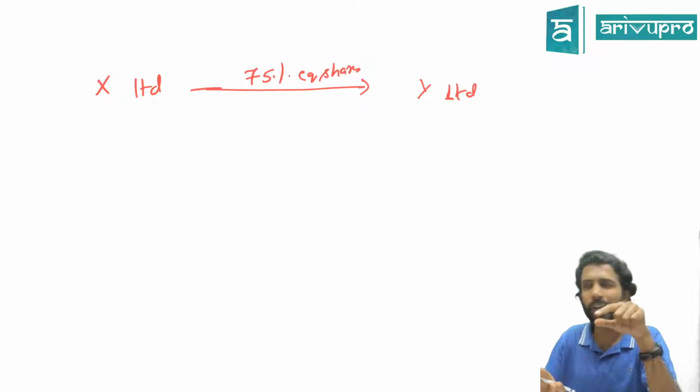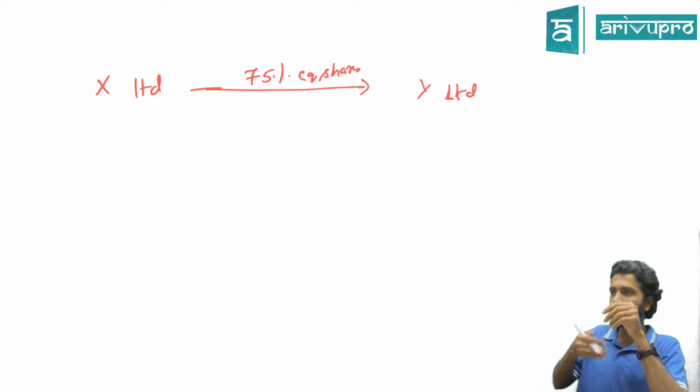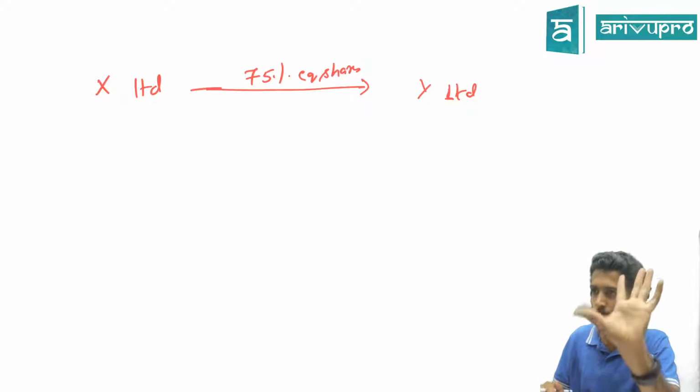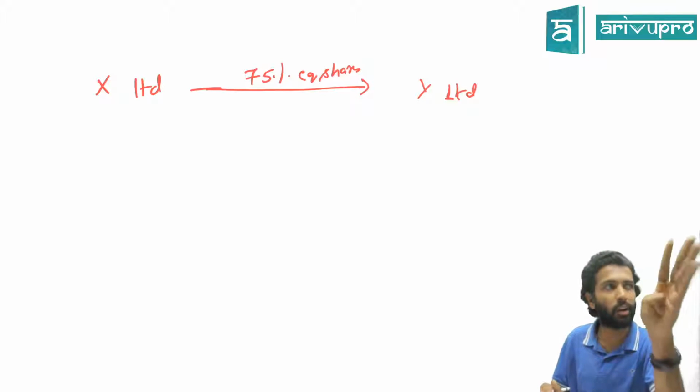That means X Limited is not one company. Though legally they are one company, in a way they are now two companies, because X company owns not only their own assets, but they can also have a control over Y Limited. That's one reason to consolidate. Is this okay? Because they control Y Limited.